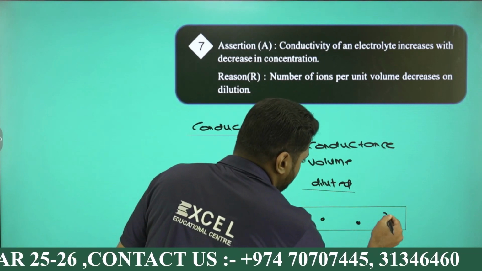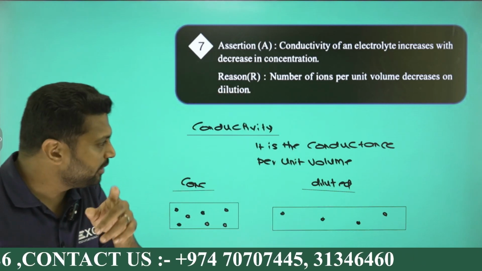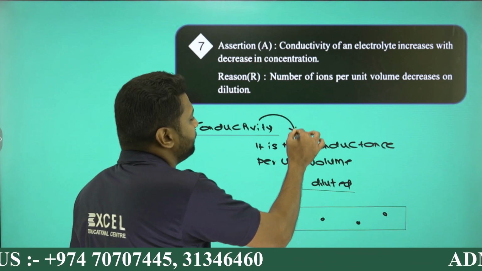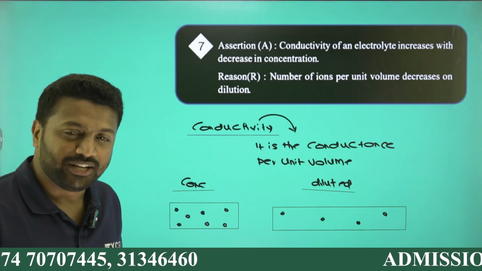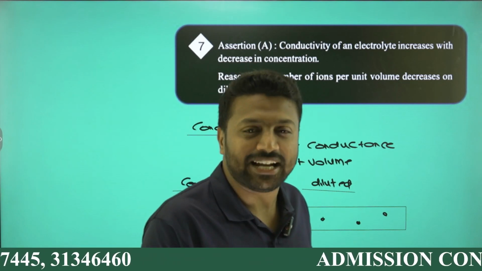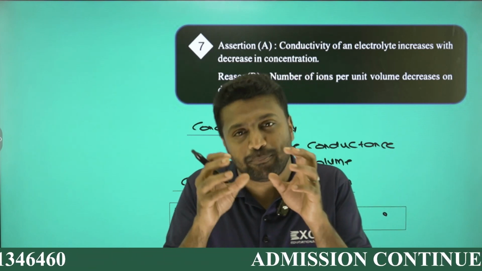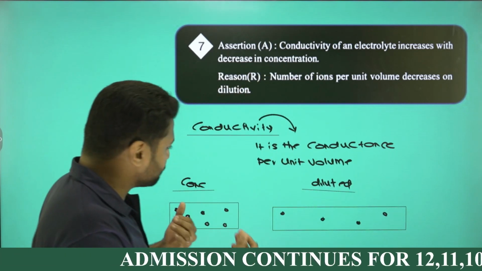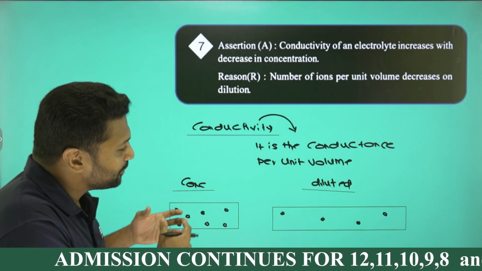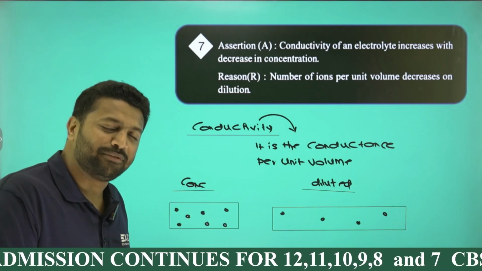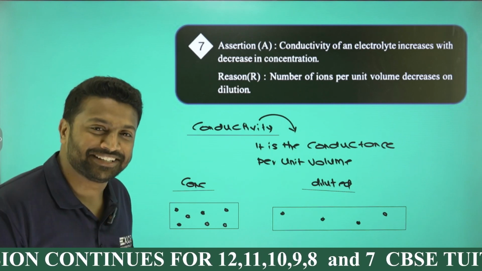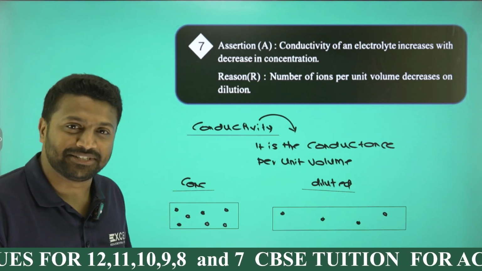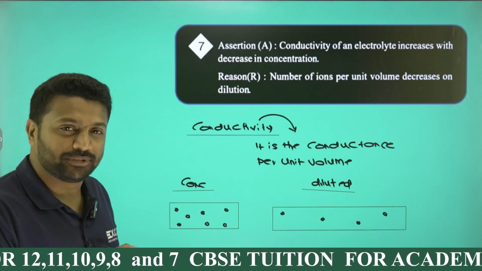My topic is actually what is meant by conductivity. Conductivity is the conductance offered per unit volume. By definition, conductivity is the conductance per unit volume. Imagine you have two solutions, a concentrated one and a diluted one. Who will have more conductivity? Give a second, think. Who will have more conductivity, the concentrated one or the diluted one?